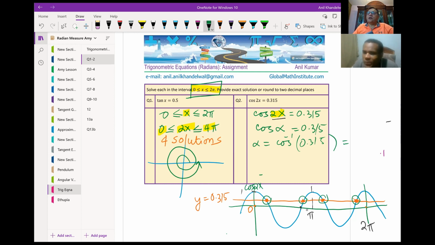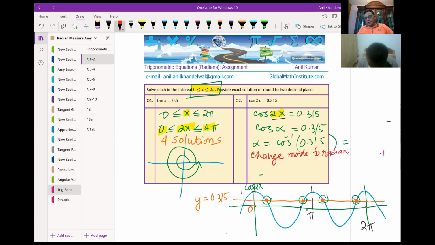So for now, next time when you go to school, take your calculator or read the instructions on the calculator to figure out how to convert that to radians from degrees, right? So you change mode to radians. I'm writing down here, let me write in red for you: change mode to radian measurement. Is it okay?